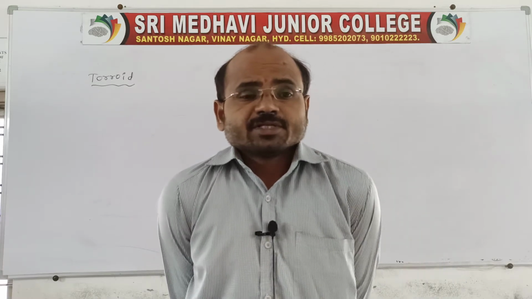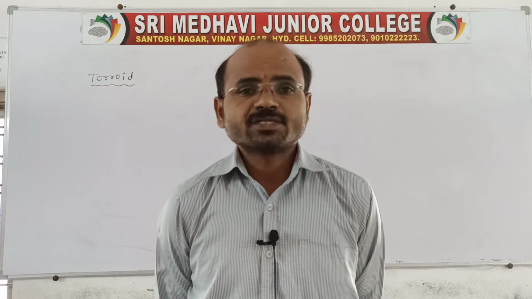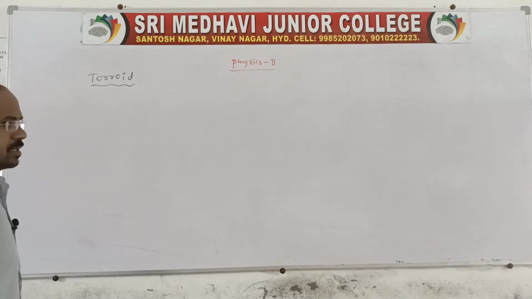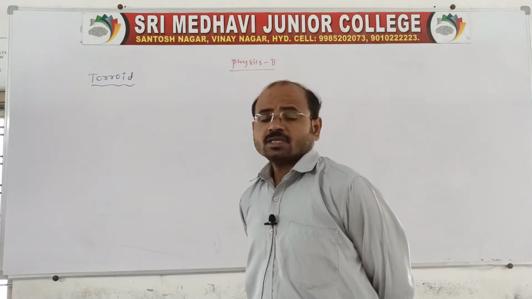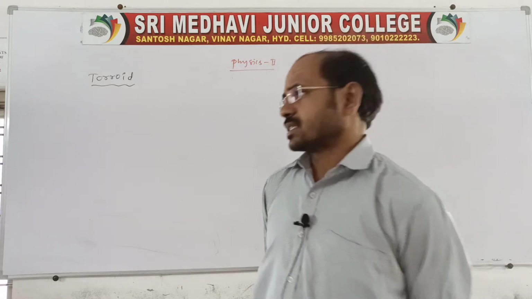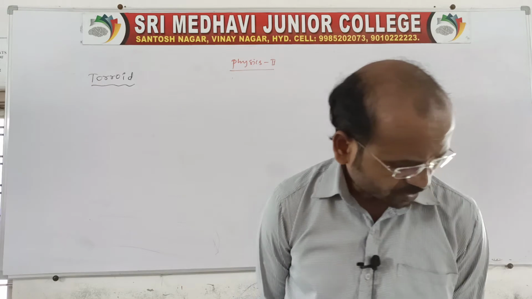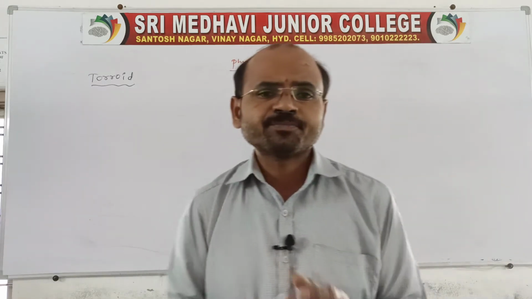So in this second year physics, in the previous class, we finished the solenoid. Now let us move to another one, the toroid, or we can call it a toroidal coil. See, a toroidal coil is also a device used to generate the magnetic field, like a solenoid.